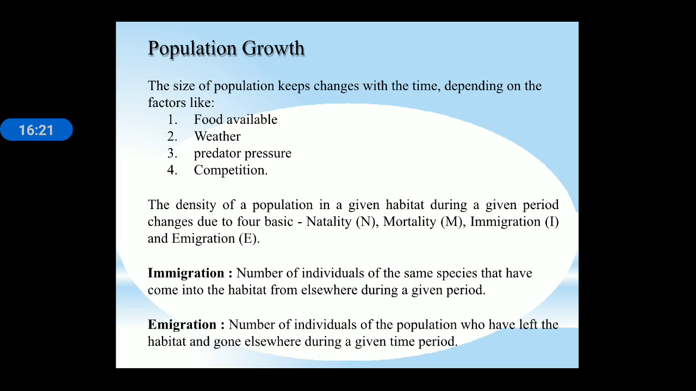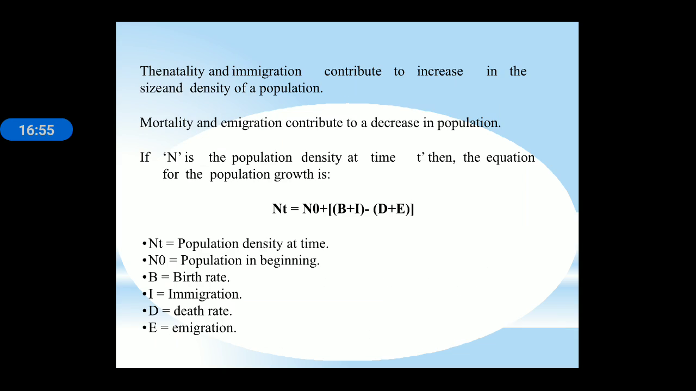Next is population growth. Population growth depends mainly on four factors: food availability, the weather, predator pressure, and competition. The density of a population in a given habitat during a given period changes due to four basic parameters: natality, that is birth rate; mortality, that is death rate; immigration; and emigration. Immigration is the number of individuals of the same species that have come into the habitat from elsewhere, and emigration is the number of individuals of the population who have left the habitat and gone elsewhere during a given period of time.